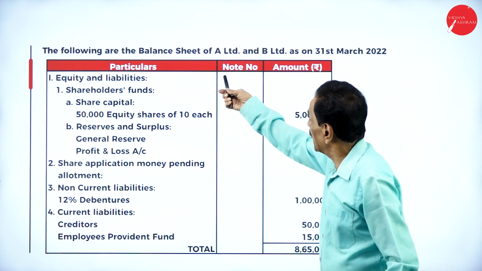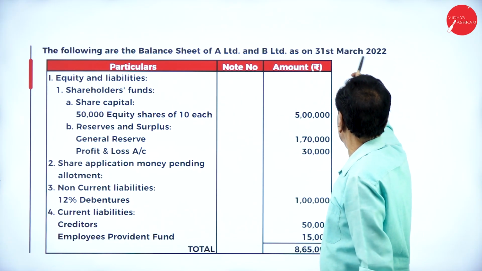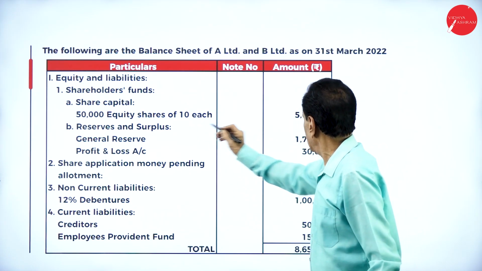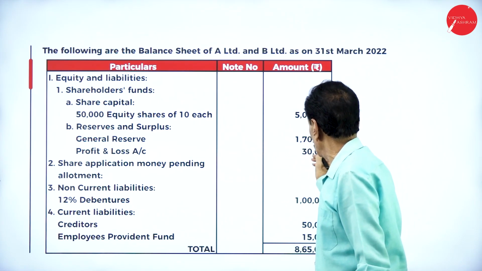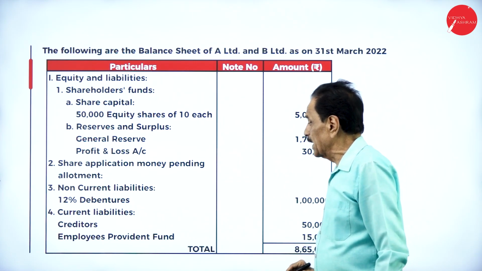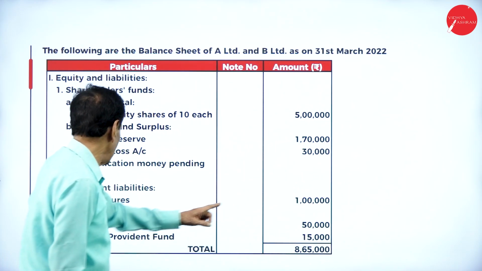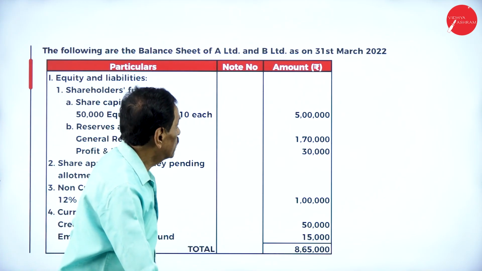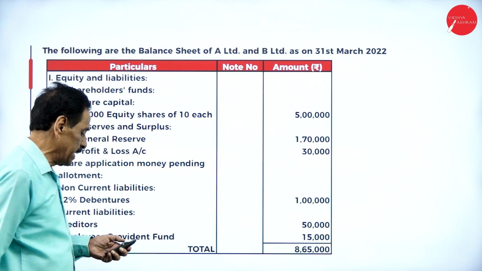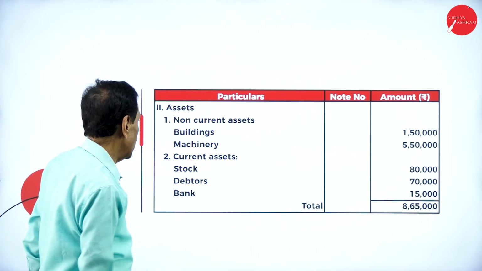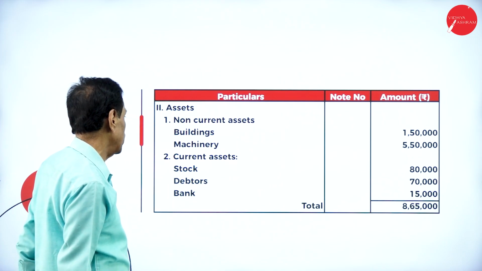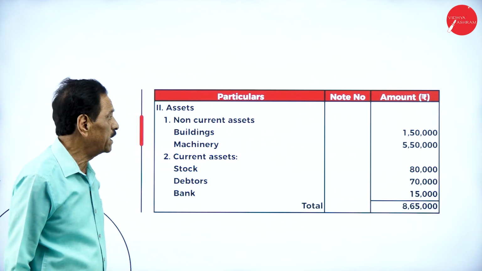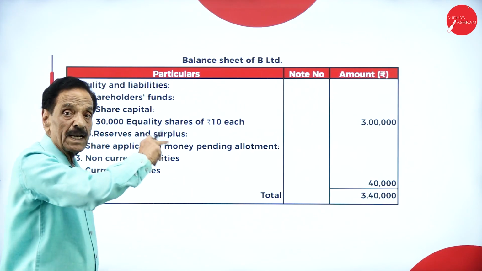The following is the balance sheet of A Limited and B Limited as on 31st March. So the balance sheets of both the companies are given. Share capital is 5 lakh. General reserve 1,70,000. Profit and loss account 30,000. And debenture we have got 1 lakh. Then creditor 50,000. Employees provident fund 15,000. So this is the balance sheet of A Limited. Then assets: building 1,50,000, machinery 5,50,000, stock 80,000, debtor 70,000, cash at bank 15,000.